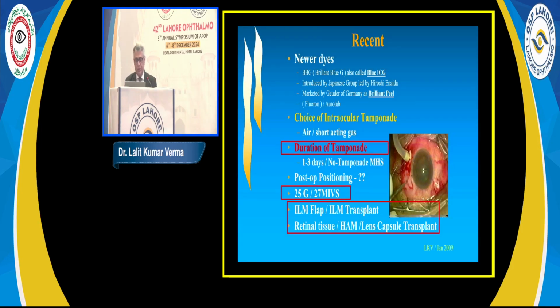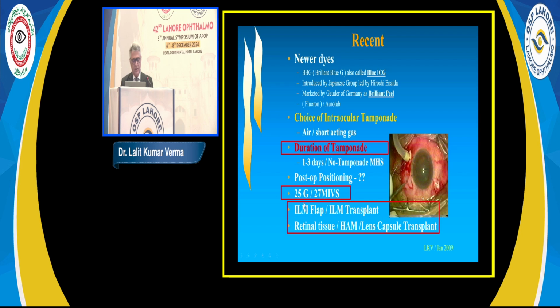But a lot of new things have developed after this classic ILM peel was described. What has been described now is that the duration of tamponade no longer needs to be weeks. In fact, 1 or 2 days, 3 days is good enough. That is the beauty of OCT. OCT has taught us that within 24 to 48 hours, most of the holes will close.